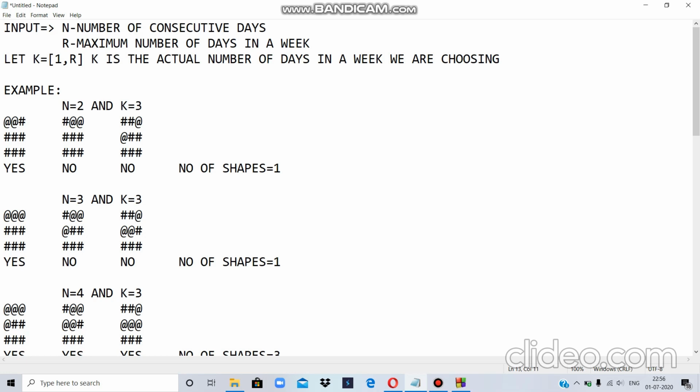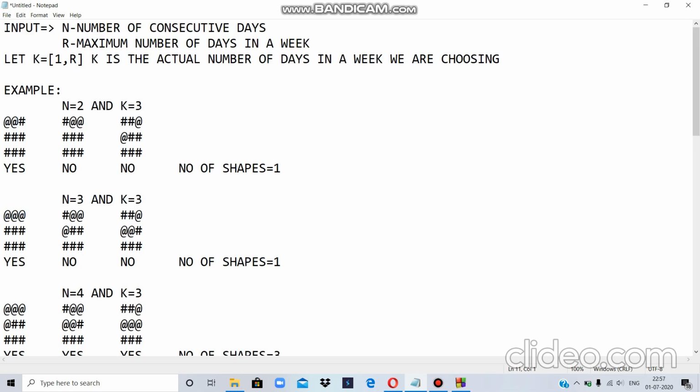Whereas if my n becomes greater than k, then definitely there will be some common point, there will be a connection in my shapes, in my figure. Therefore from this I can observe that if n is less than or equal to k, then I am bound to only the first row, and therefore I will get only one shape, that is a horizontal figure. This is what I will always get.